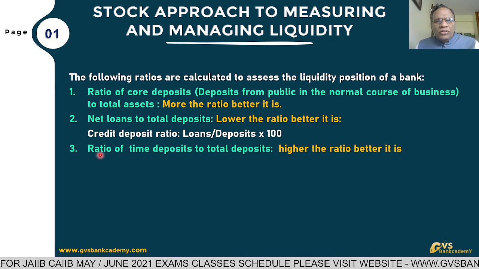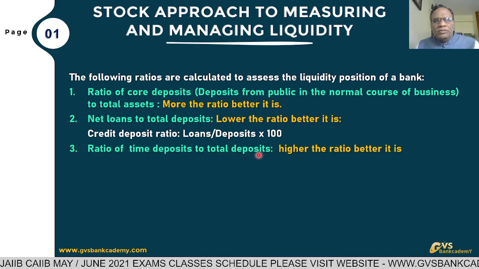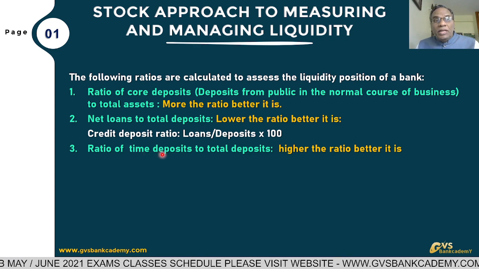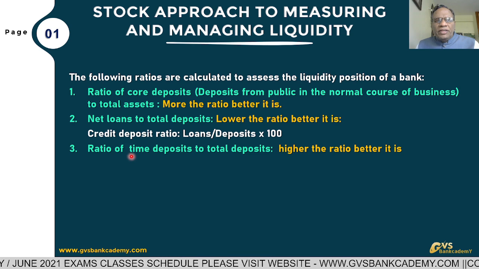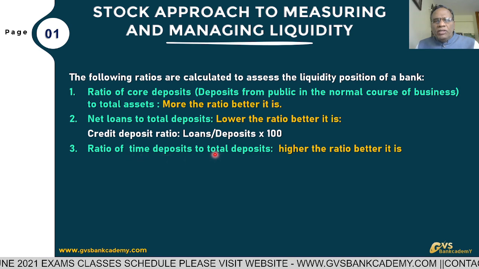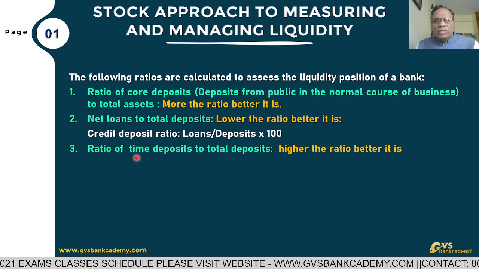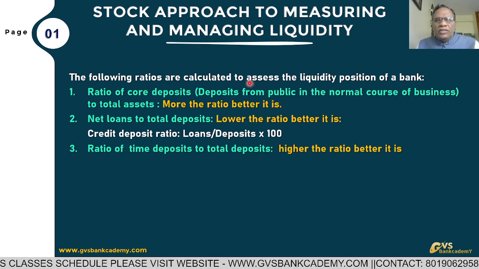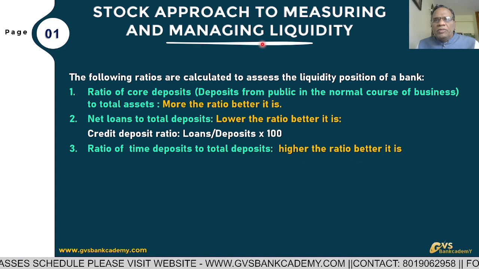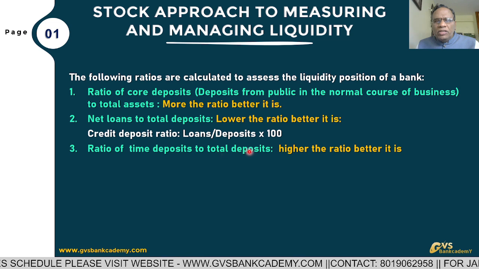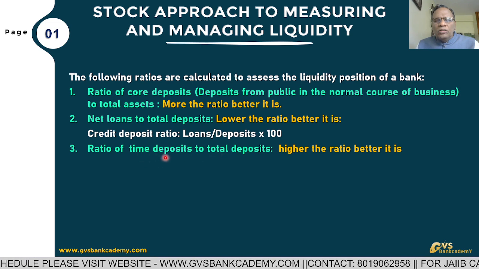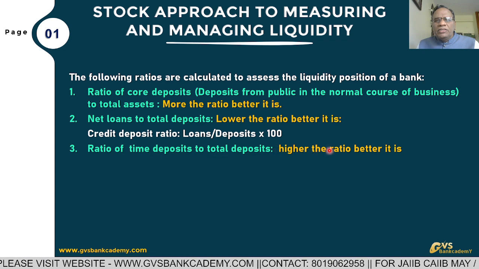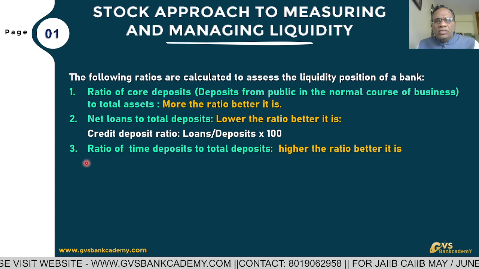Third ratio, ratio of time deposits to total deposits. Time deposits means minimum 7 days, maximum up to 10 years also with the bank. If out of total deposits, time deposits are more, the bank can meet the liquidity requirements very well. That's why higher the ratio, better it is. From the liquidity management view, when compared to total deposits, more time deposits is best. This is the third ratio.